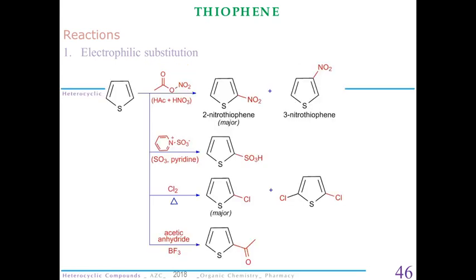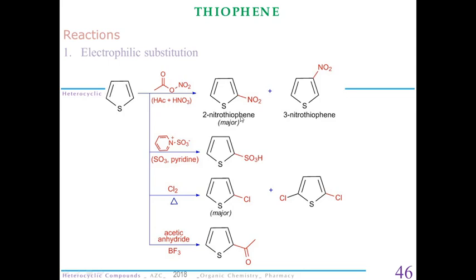Here are the nitration, sulfonation, chlorination, and reaction with acetic anhydride. So what is happening here? In case of pyrrole, you had seen that only one product was forming here.